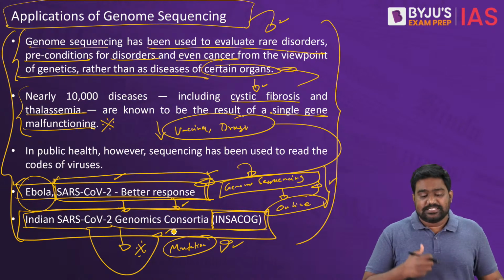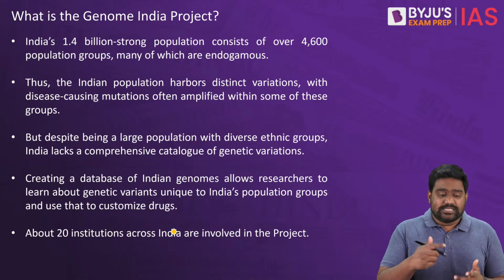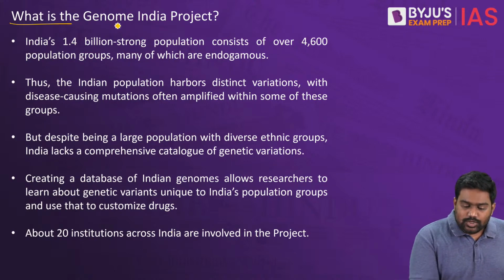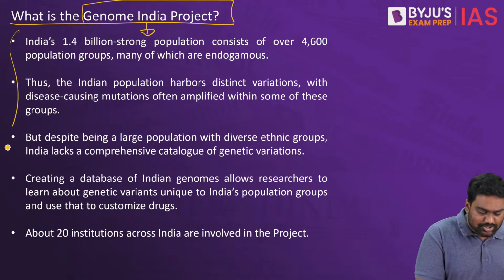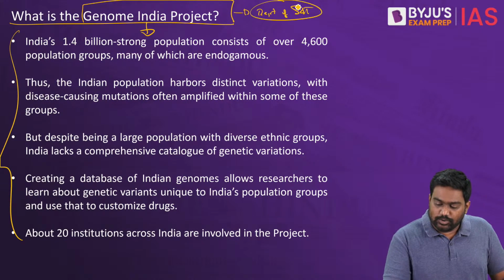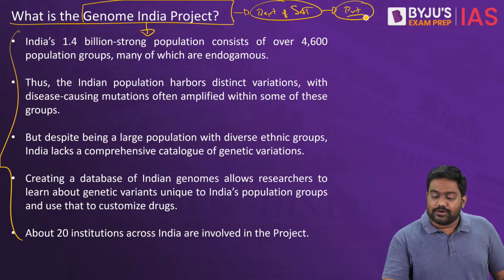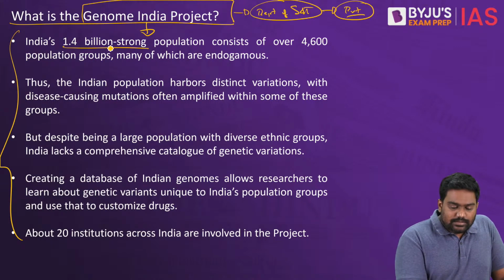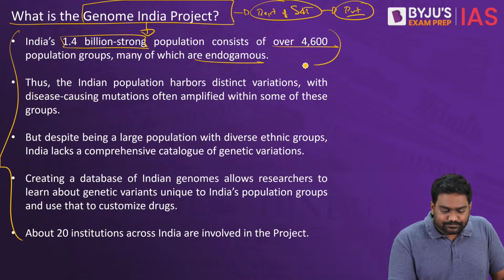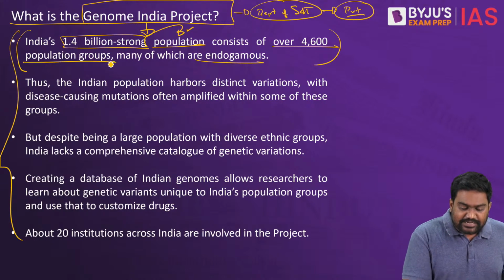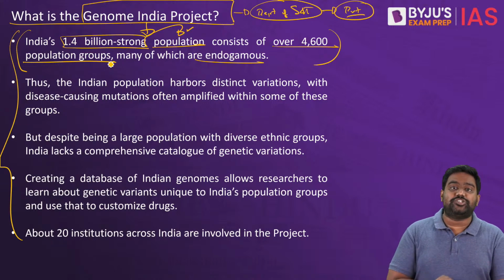So this technology plays a critical role in the healthcare sector to understand genetic disorders, to treat diseases, and to develop better vaccines and drugs. So India has launched the Genome India project, which is backed by the Department of Science and Technology, that is the Department of Biotechnology, along with participation from private institutions and research institutions. It's a government-funded project. India is trying to create a database of India's population. Right? Out of 1.4 billion people that we have, researchers have identified at least 4,600 distinct population groups.